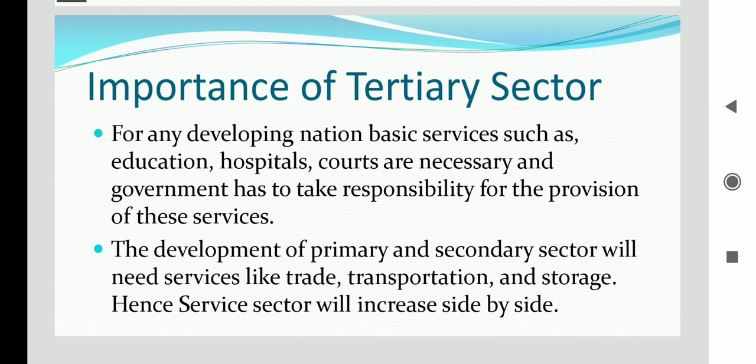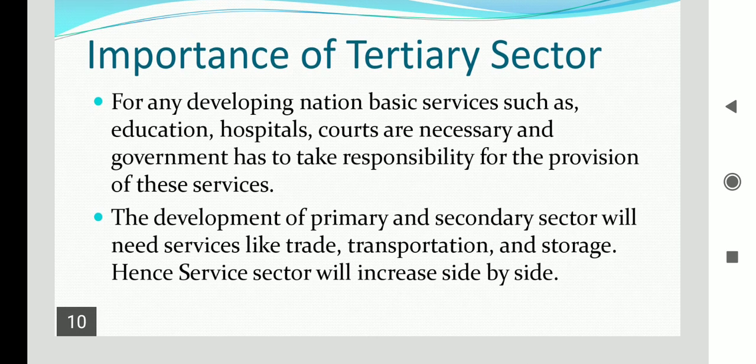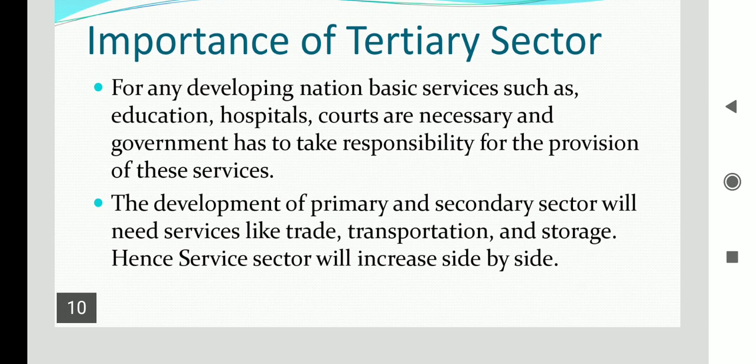So what happens? Naturally, when we need to store all these things, we need factories. It obviously increases the need for people working in factories, and it increases the secondary sector. And now, naturally, factories alone were not sufficient.